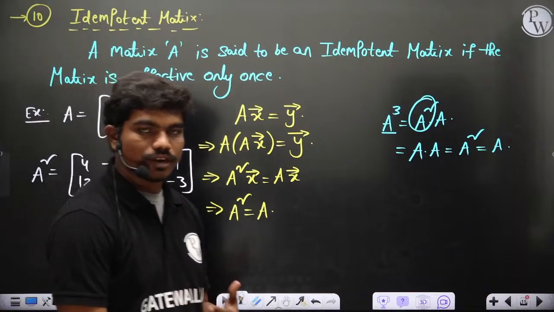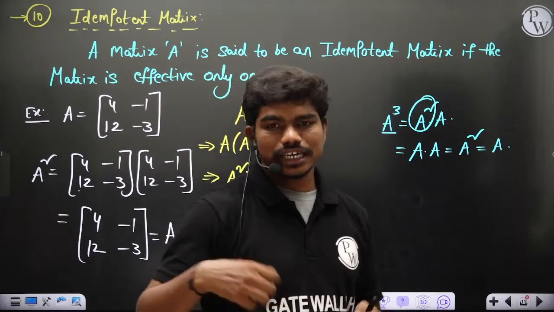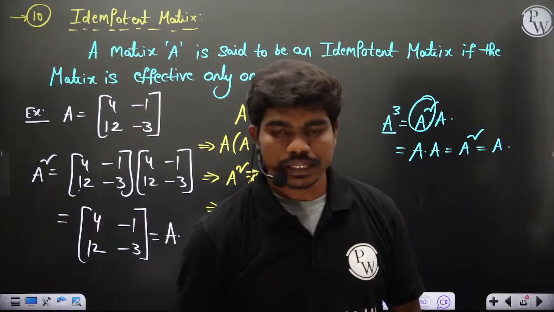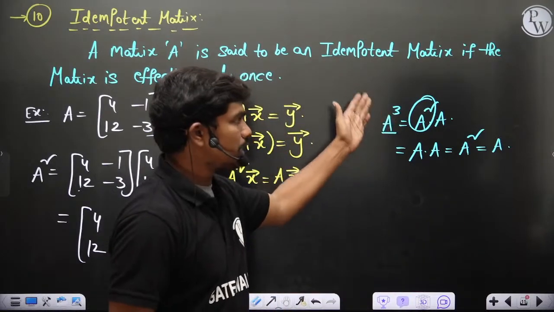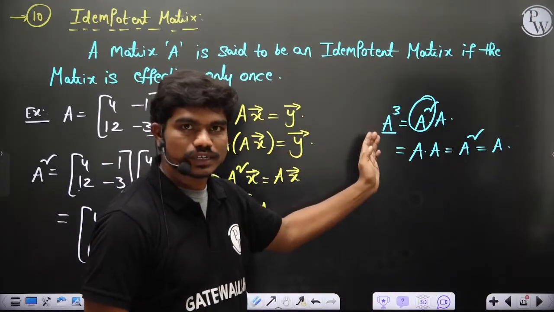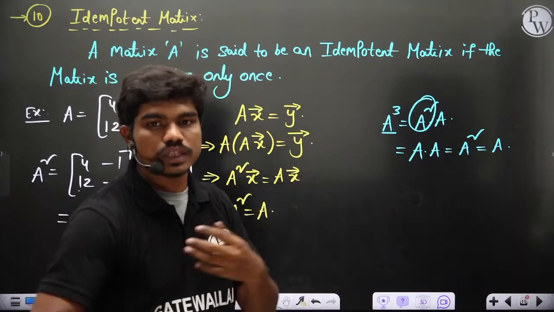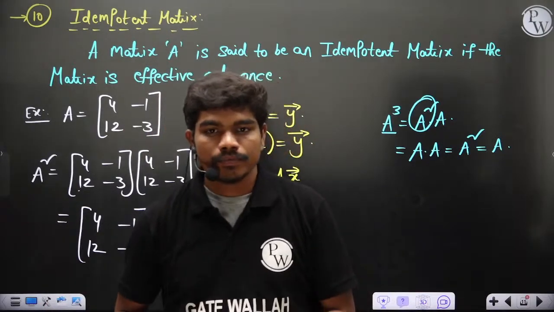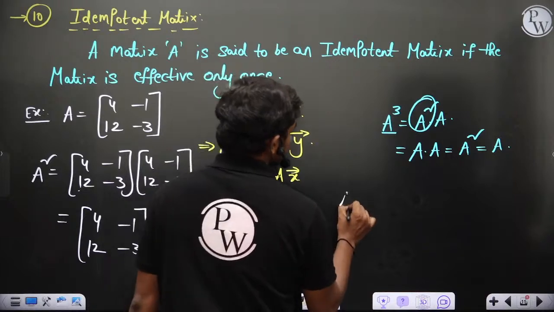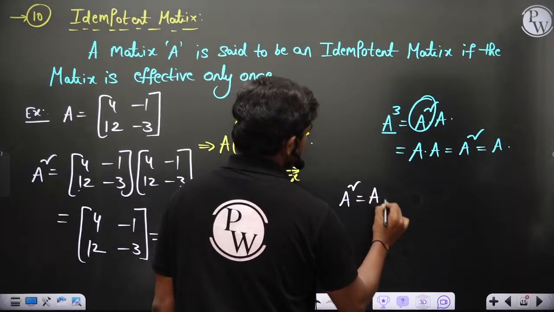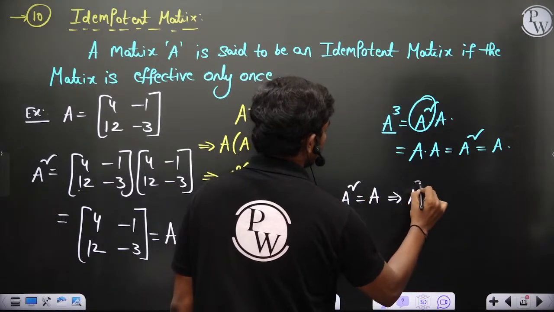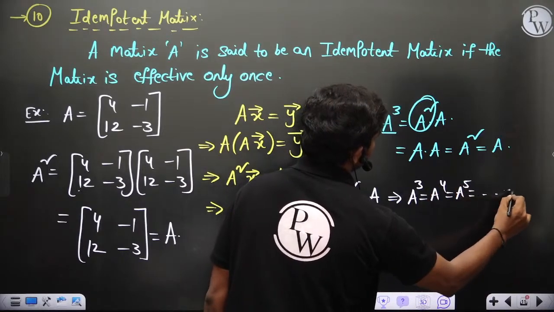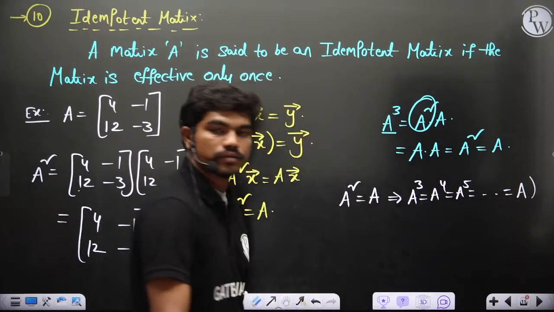Clear? So that's why if you have such a matrix, it doesn't matter how many times you operate it on a vector, it can show its effect only for one time. Like you can see, A square equal to A, then A cube, A power 4 can also be written as A again. So A square is equal to A implies A cube, A power 4, A power 5, and so on, whatever you do, is all equal to A again. Clear to all of you?